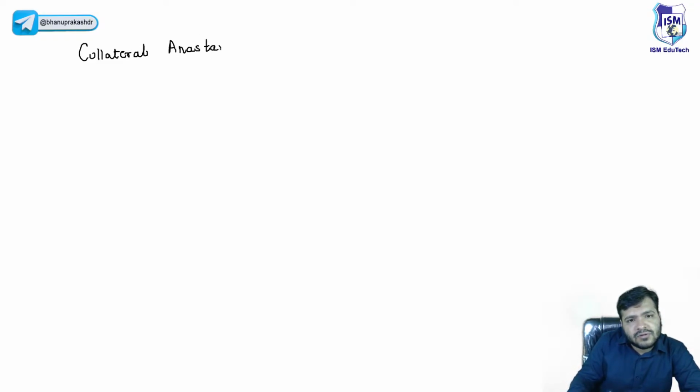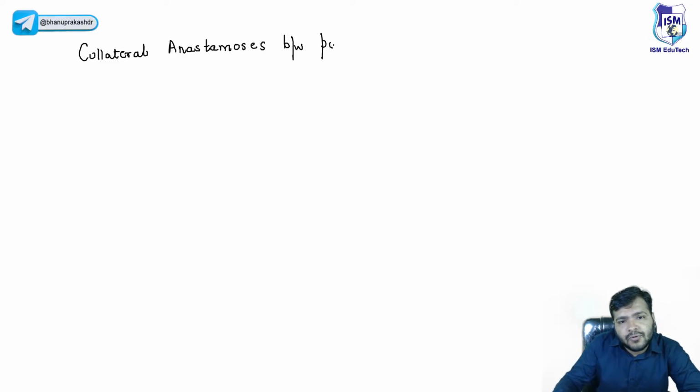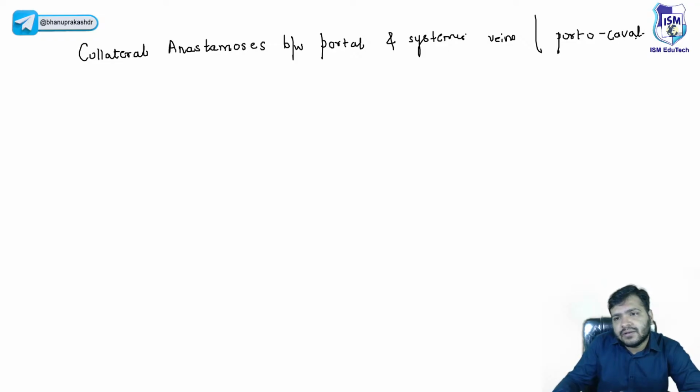Collateral anastomosis between portal and systemic veins. This is called the portal or portocaval anastomosis, right?